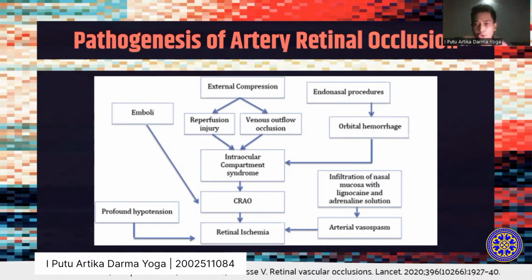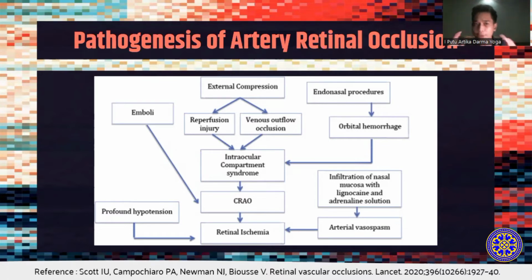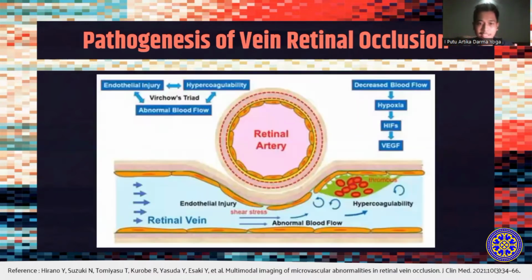So in this opportunity, I want to explain the pathogenesis of artery and vein retinal occlusion. The first is artery retinal occlusion pathogenesis. Similar to cerebral infarction, retinal artery occlusion results from acute interruption of blood flow to the eye from the underlying condition. Emboli from the internal carotid artery, aortic arch, or heart are the main causes of retinal artery occlusion. Data have now shown that cardiac emboli, especially related to atrial fibrillation, are a major cause of acute retinal artery occlusion.